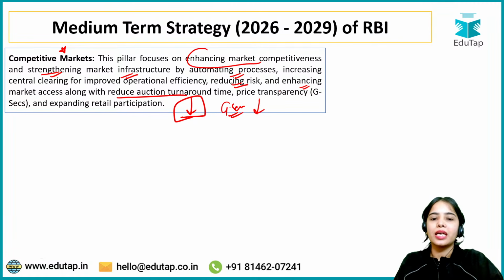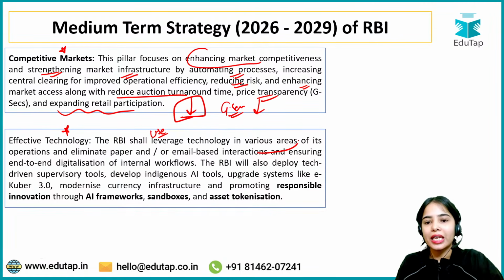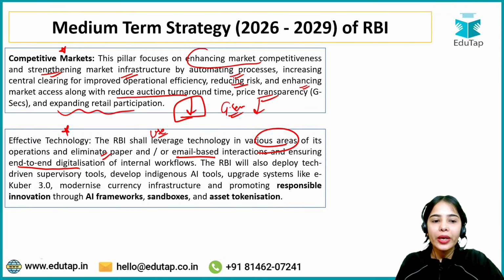So the turnaround time should be reduced. Price transparency should be there, expanding the retail participation in the markets. Effective technology. So RBI shall also use the technology in various areas of its own operations and eliminate paper or email based interactions, ensuring end-to-end digitalization of internal workflows. So RBI is going to focus on the effective technology in the internal workflows, as well as RBI will also